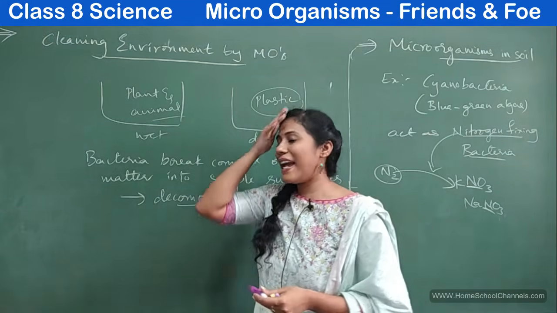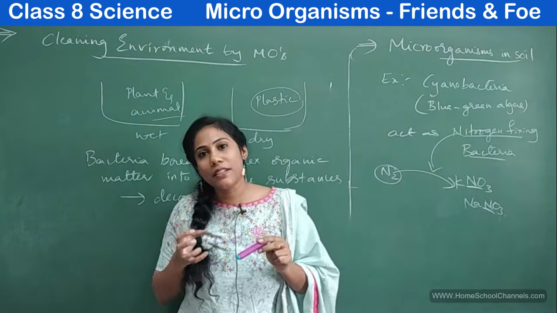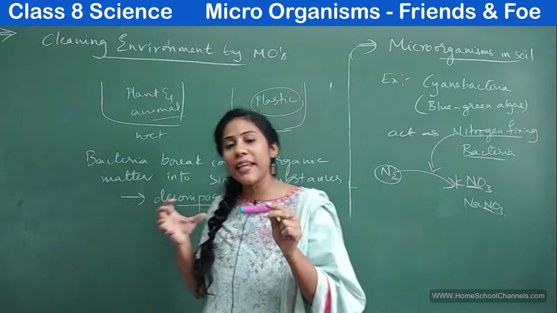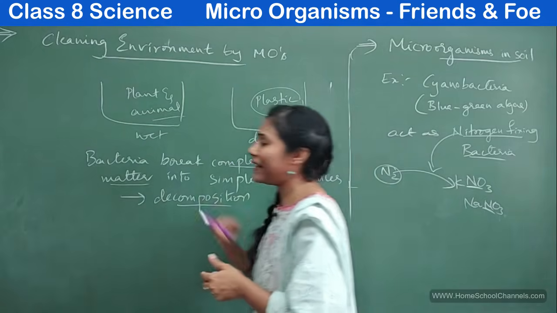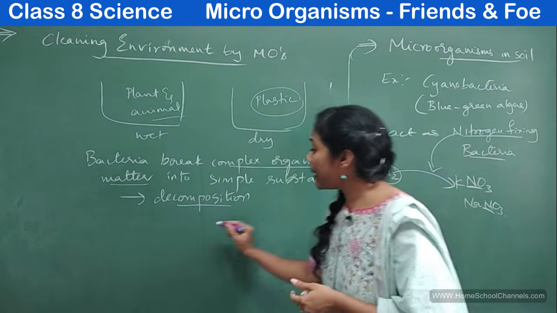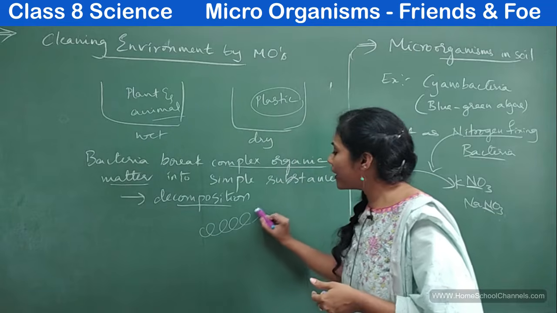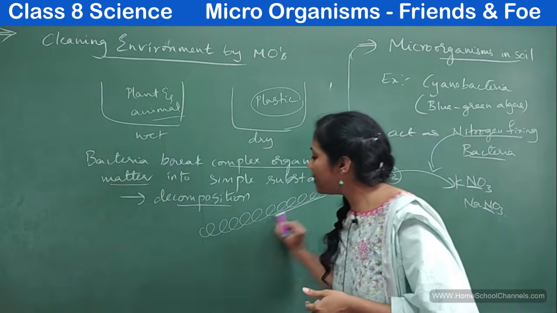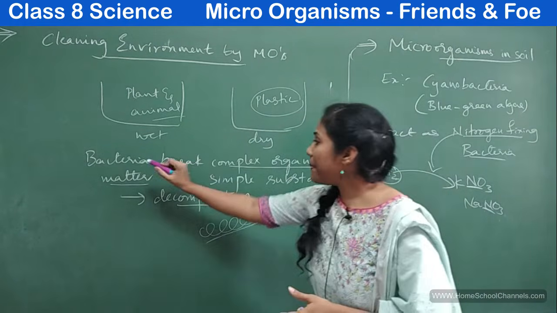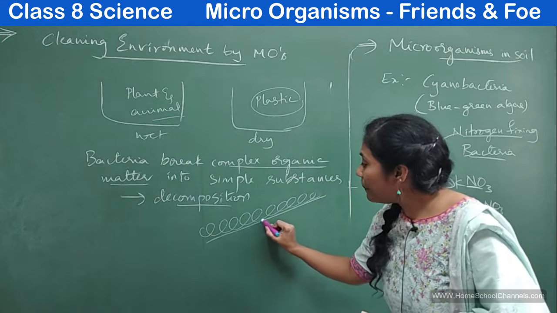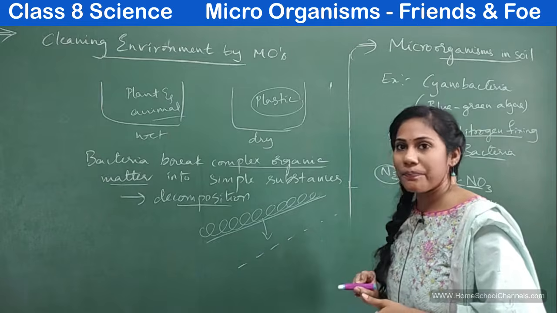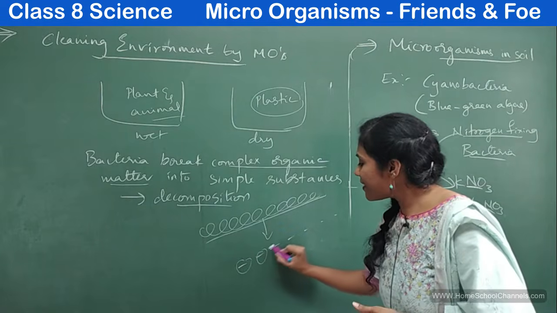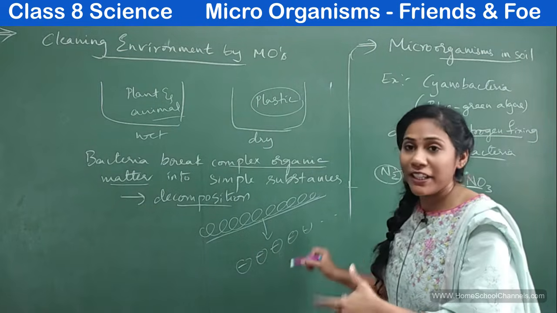See, plants and animals are also made up of chemical substances only. Those chemical substances we will call complex organic matter. The chemical substances would be so long, imagine this much long chemical substance. What will the bacteria do? It will break down this long chemical into smaller and smaller pieces. And each piece is very useful for the soil.